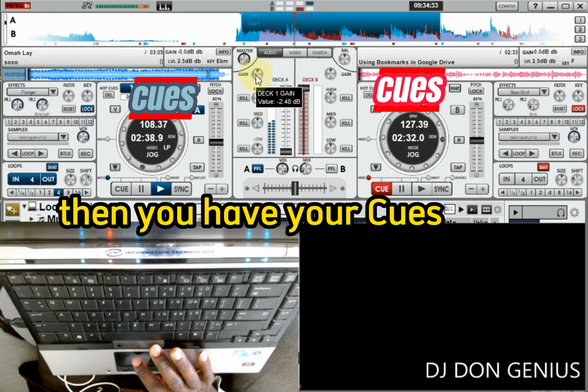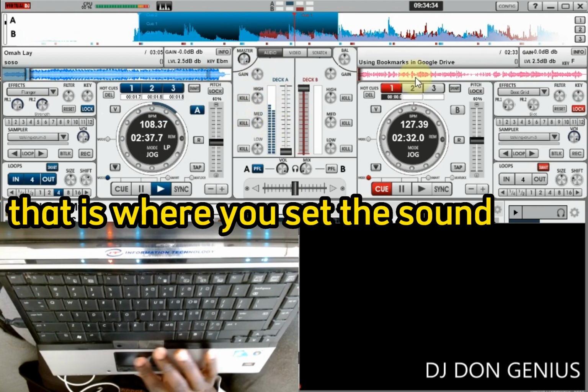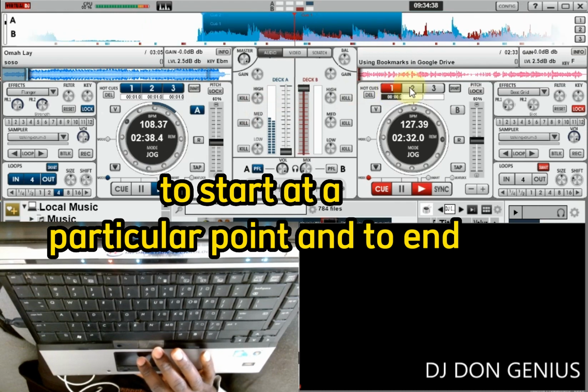Then you have your cues. These cues are very, very important. That is where you set the sound to start at a particular point and to end.